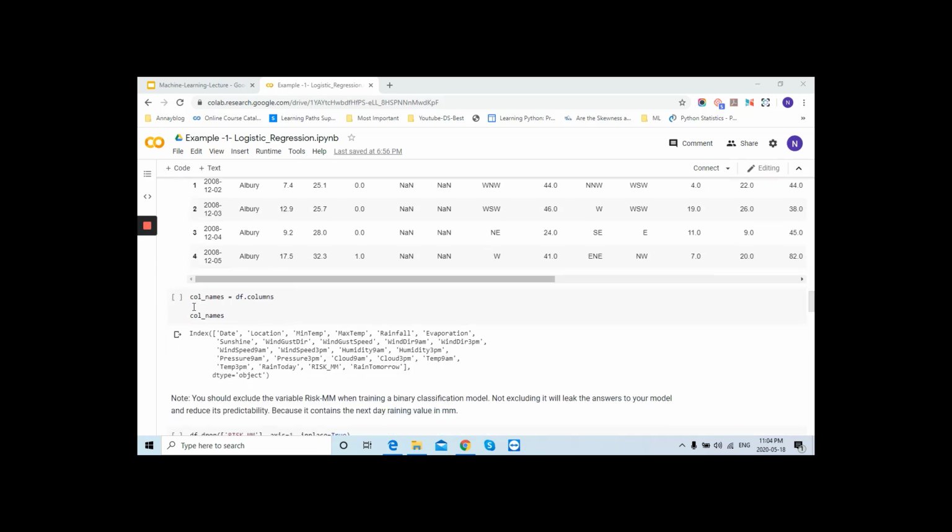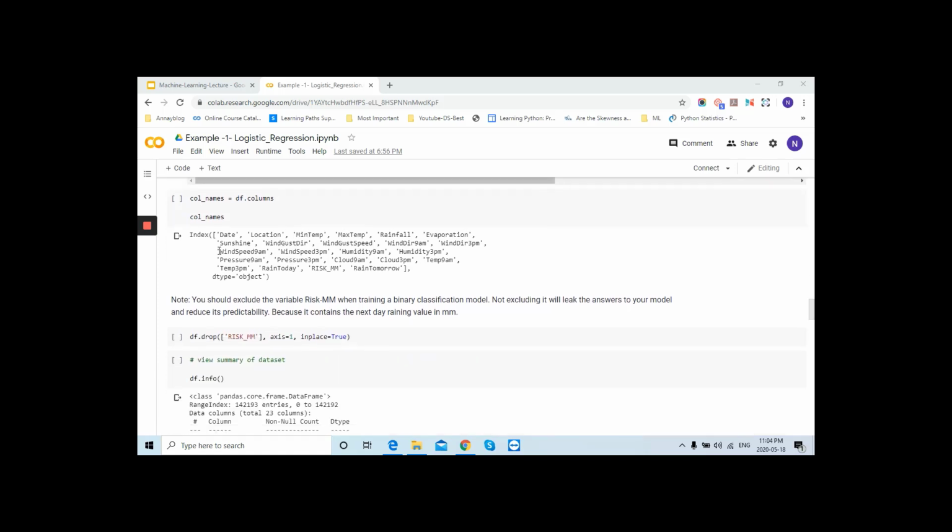So after that, I have just mentioned the column names. The steps which we are performing now, this is called the pre-processing steps. So here we are looking into the number of features we have in our data set. Now in this, we will exclude RISK because this is the variable which we need to predict, right?